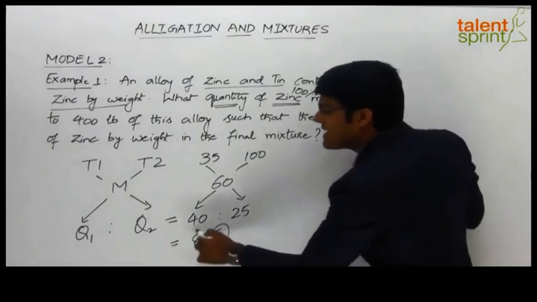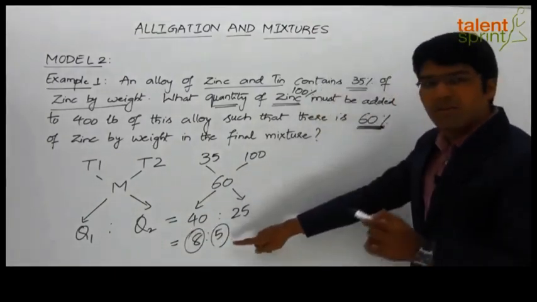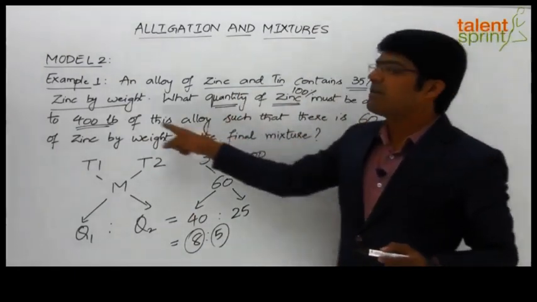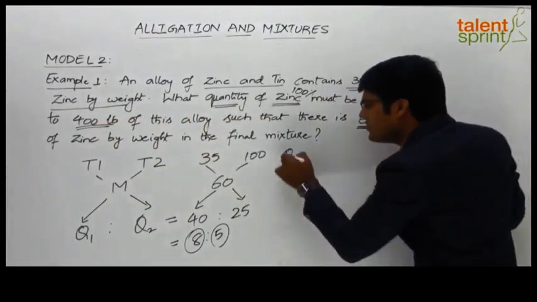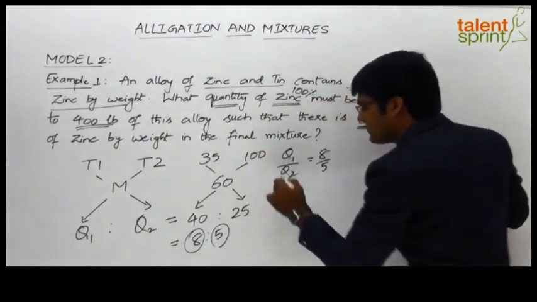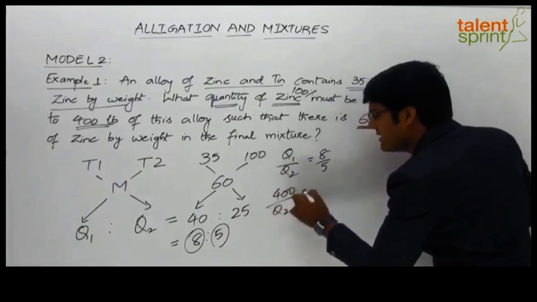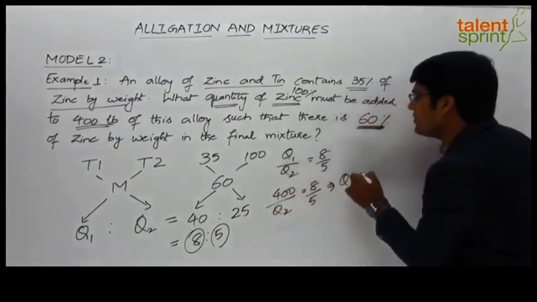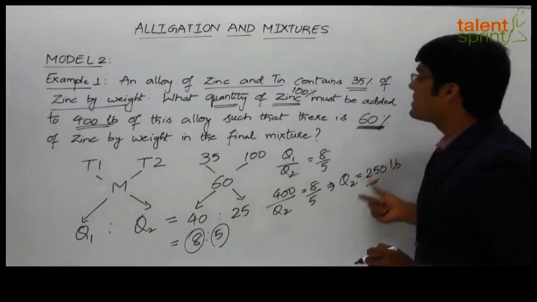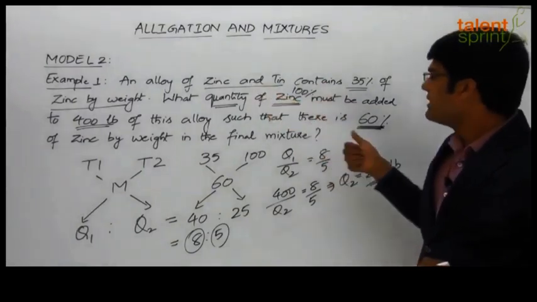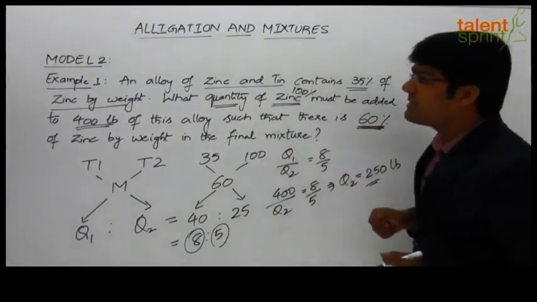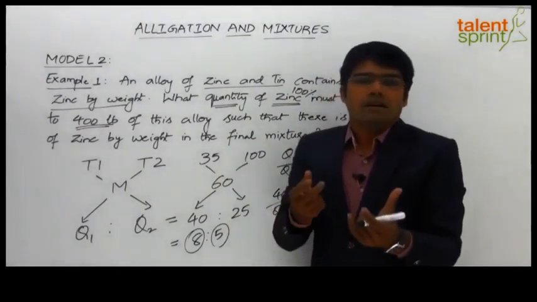We know that Q2 is 5 parts, Q1 is 8 parts. But Q2 in terms of weight has to be calculated, where Q1 is equal to 400 pounds, right? The quantity of first alloy is 400 pounds. So we can say Q1 by Q2 equals 8 by 5 from the ratio, and Q1 is 400. So by simplifying this expression we get Q2 as 50 times 5, which is 250 pounds. So 250 pounds of zinc must be added to that alloy so that we can obtain the final mixture with 60% zinc concentration.